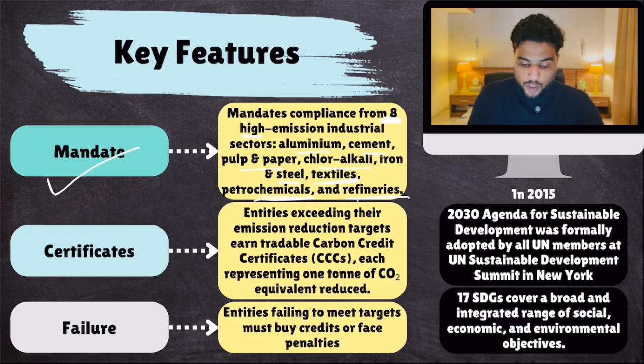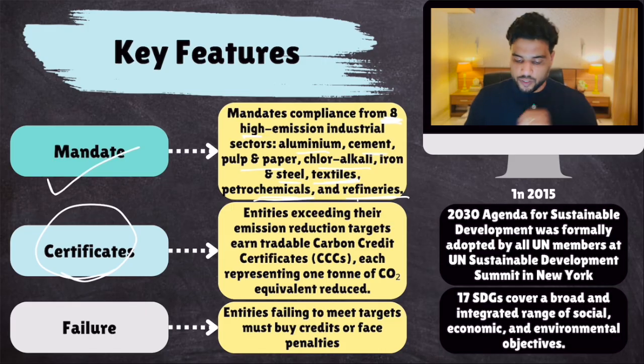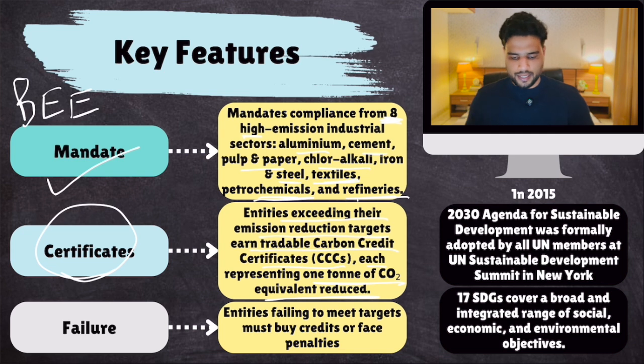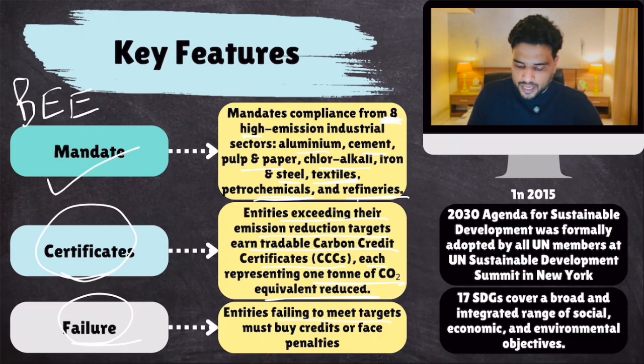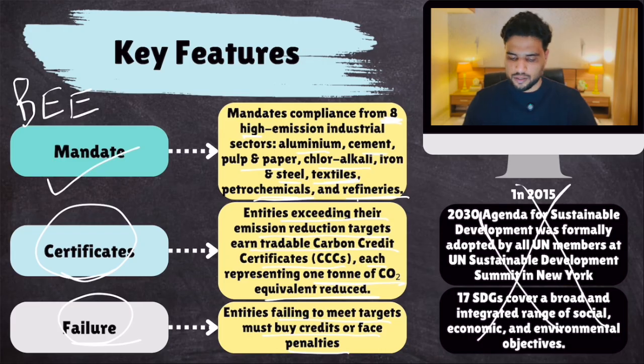Who would provide carbon credit certificates? Entities exceeding their emission reduction targets earn tradable carbon credit certificates, each representing 1 ton of CO2 equivalent reduced, and this would be given by the Bureau of Energy Efficiency. If you fail and exceed your limit, entities failing to meet targets must buy credits or face penalties. Oh, this is from the previous lecture. I'm so sorry. But yes, these are the key features.